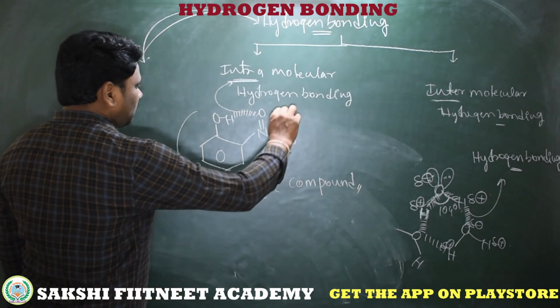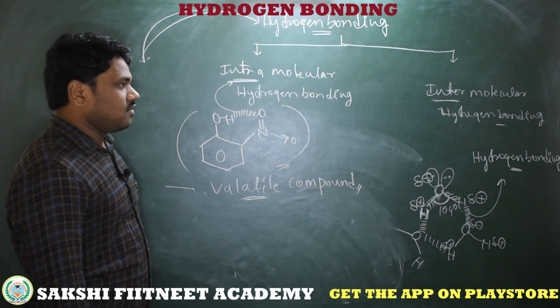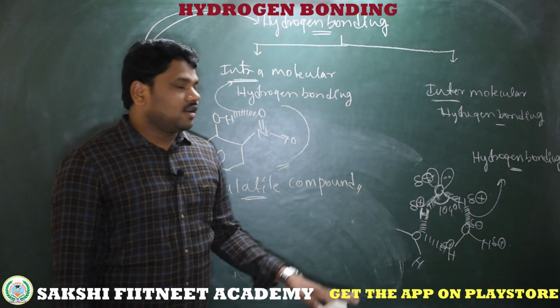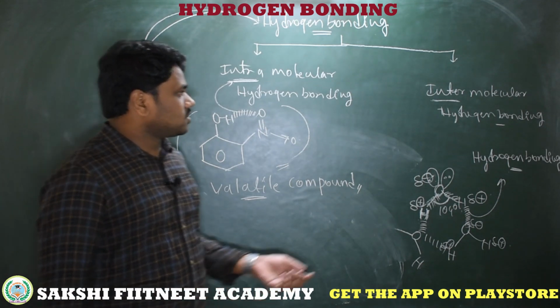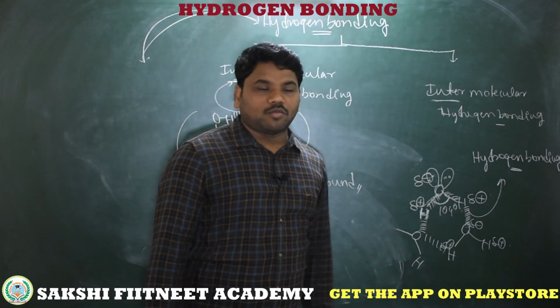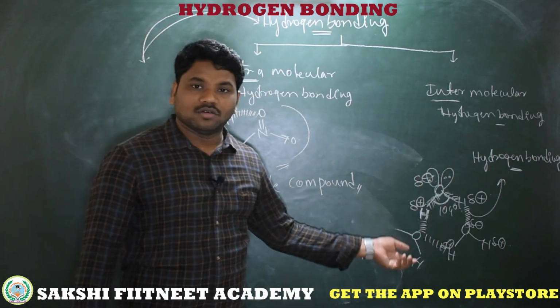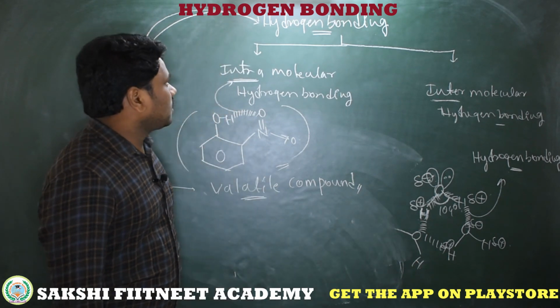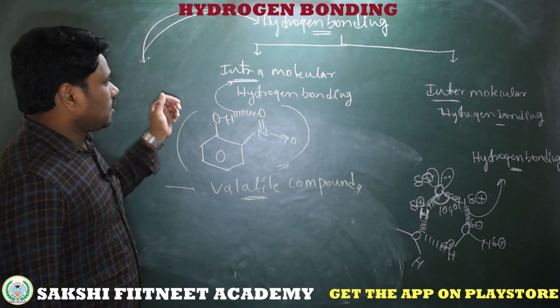So what about the melting point and boiling point for these intramolecular hydrogen bonded compounds? Very weak, that means a very low melting point and very low boiling point. If the compound shows intermolecular hydrogen bonding, then the melting point and boiling point increase because of more attractions between molecule to molecule. So I hope you understand well what hydrogen bonding is, and intramolecular and intermolecular hydrogen bonding.